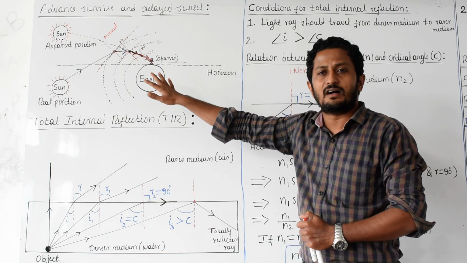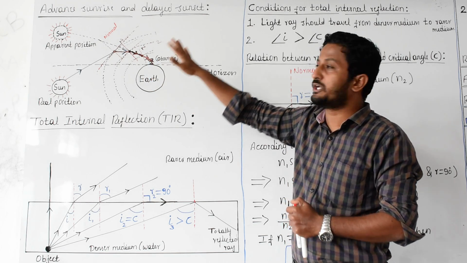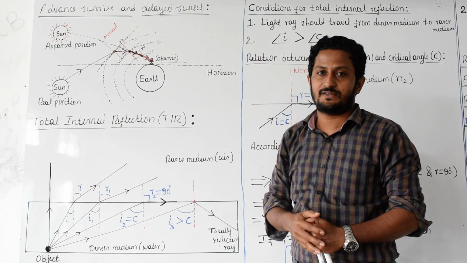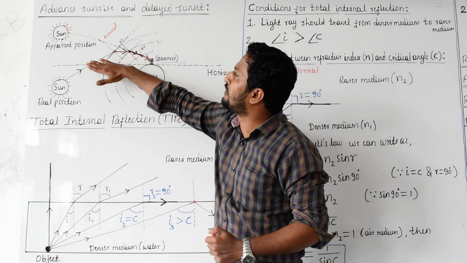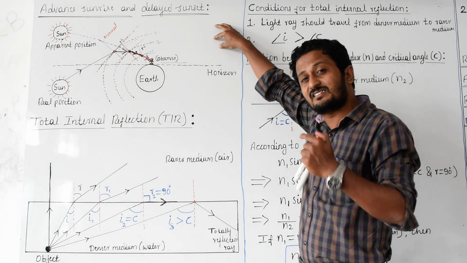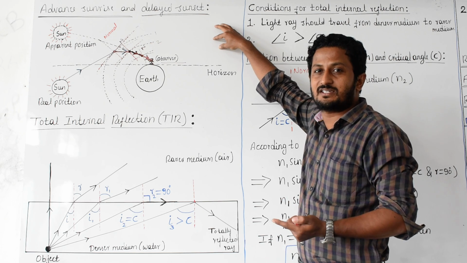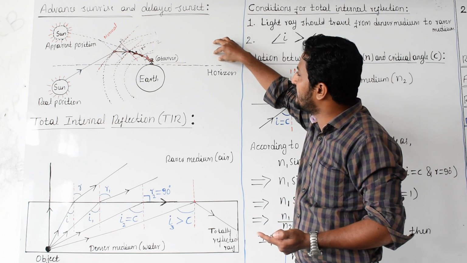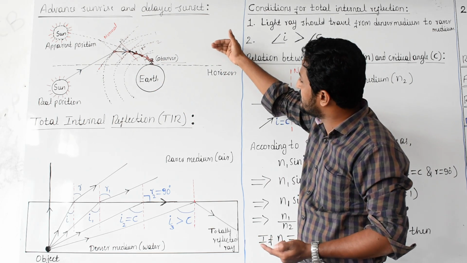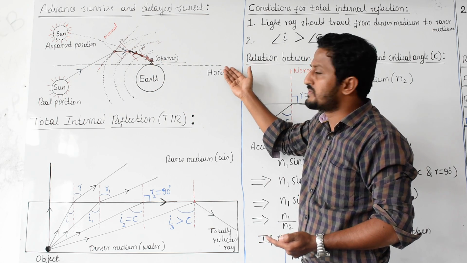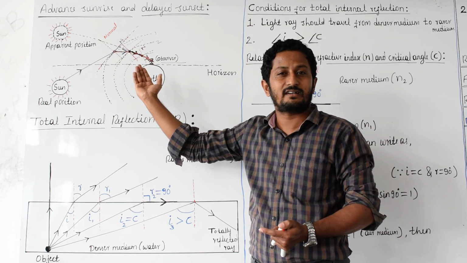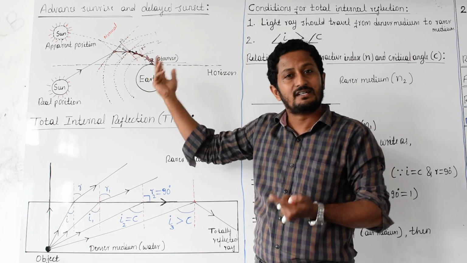The same phenomenon is going to happen on this side during sunset. The sun goes toward the horizon, and somewhere here during sunset, the sun is here and you directly receive the light rays. When the sun comes exactly on the horizon, at that time also you receive light rays directly from the sun.